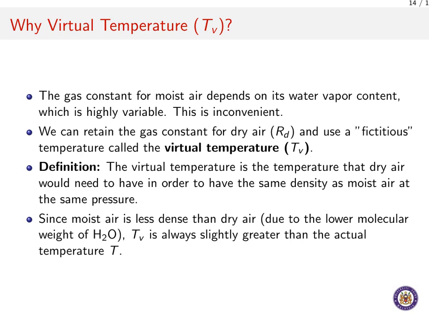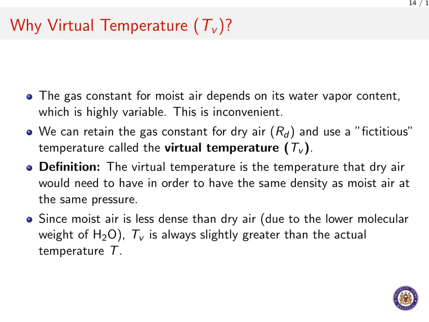We encounter a practical inconvenience when dealing with moist air. The gas constant for moist air depends on its water vapor content, which is highly variable in the atmosphere. This makes calculations quite cumbersome. So, we use a clever workaround. We can retain the constant we know for dry air, R sub d, and instead use a fictitious temperature called the virtual temperature, or T sub v.